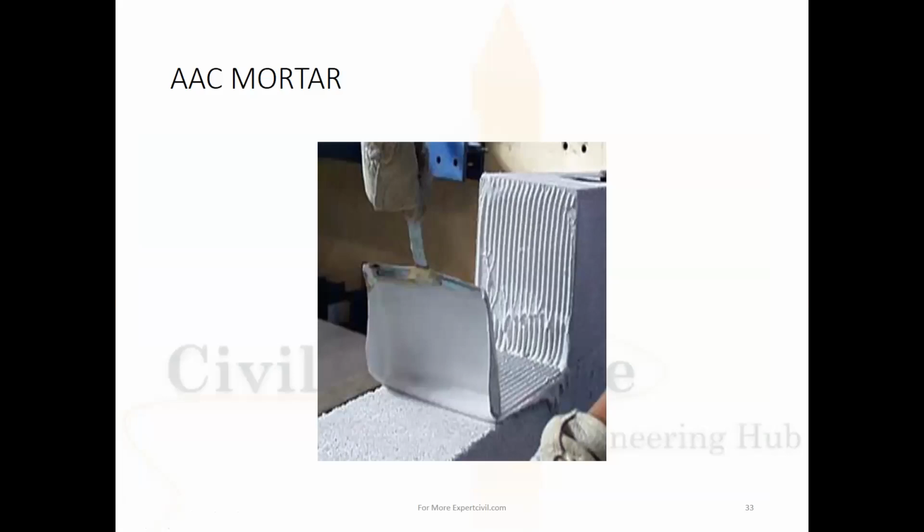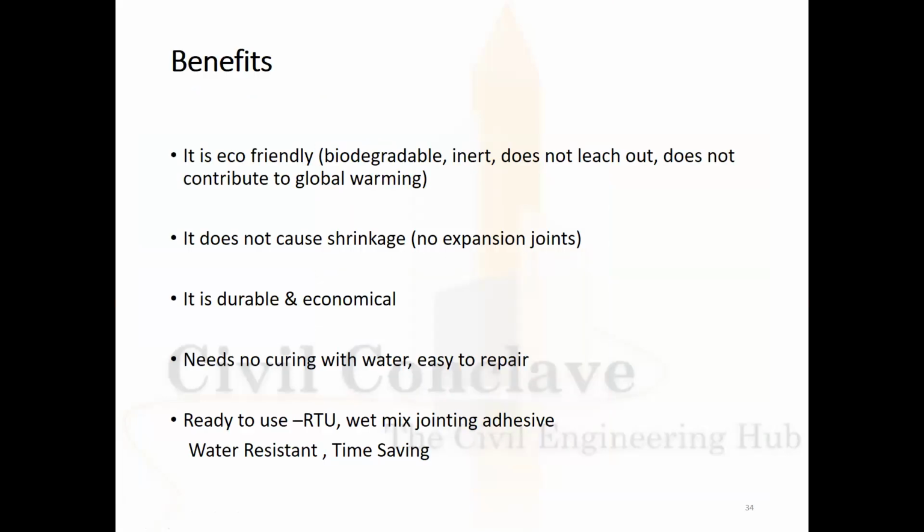See, this is the application of the AAC block. Benefits: it is eco-friendly, which means biodegradable, does not leach out, does not contribute to global warming. It does not cause shrinkage because there is no expansion joint. It is durable and economical. No need of curing, easy to repair.